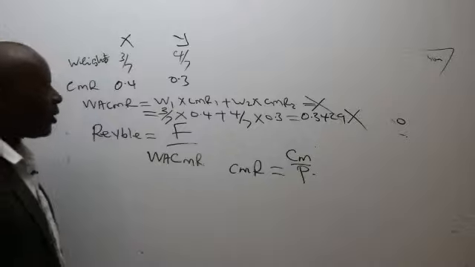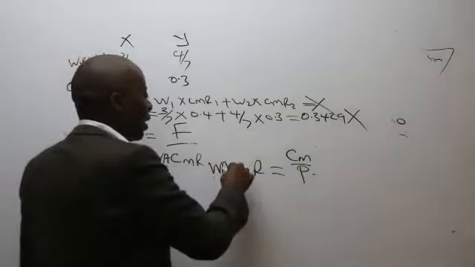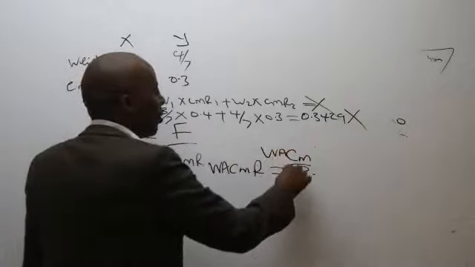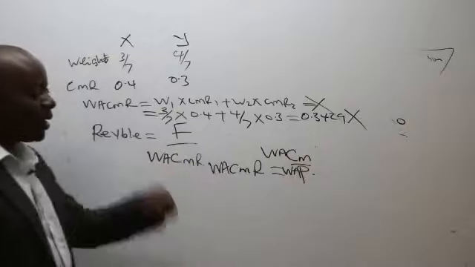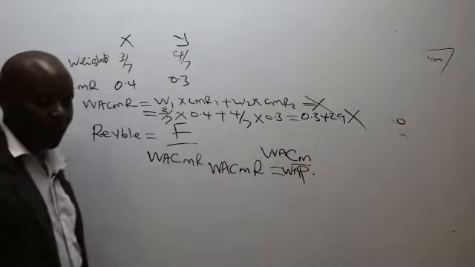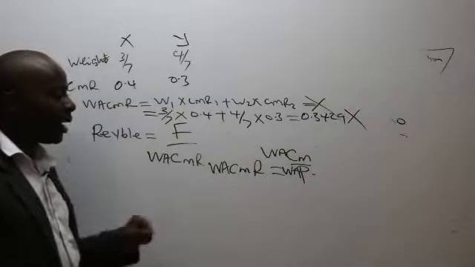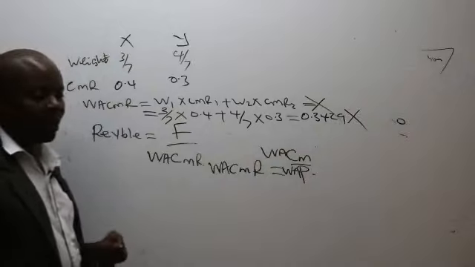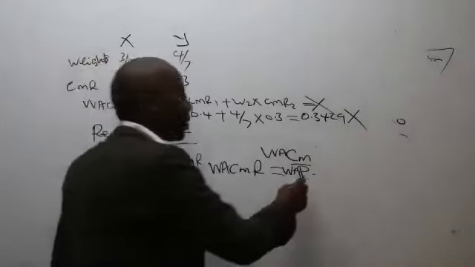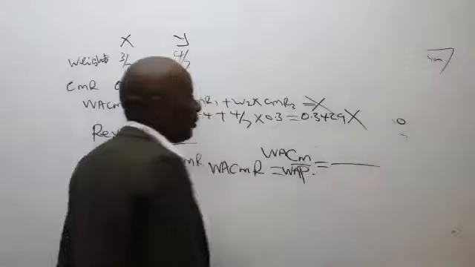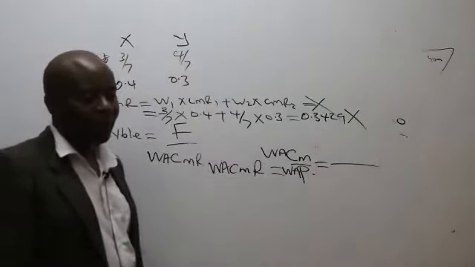Ladies and gentlemen, in this case, if there are many products, you go through them throughout. This is a very good approach, the correct approach. So to get WACMR, we normally take WACM all over WAP. Is there somebody from our previous workings who is able to remember the WACM?